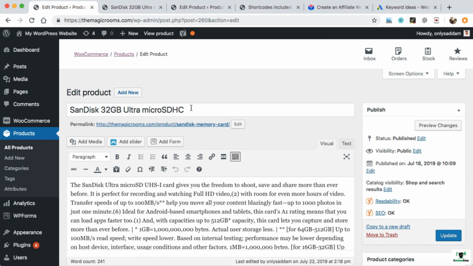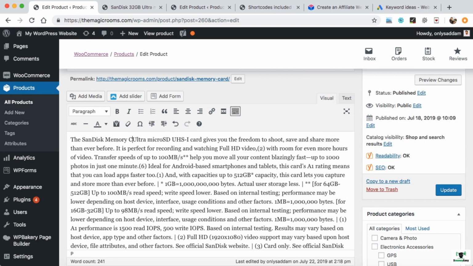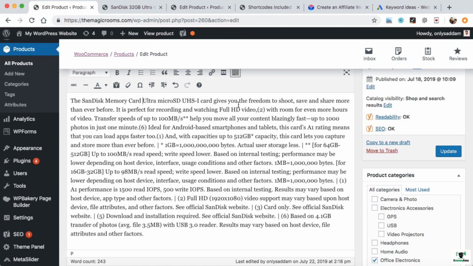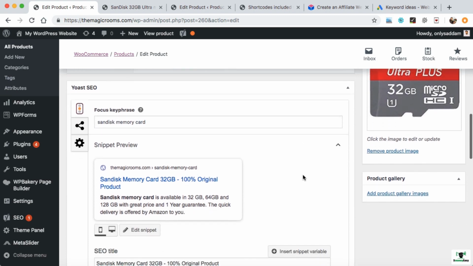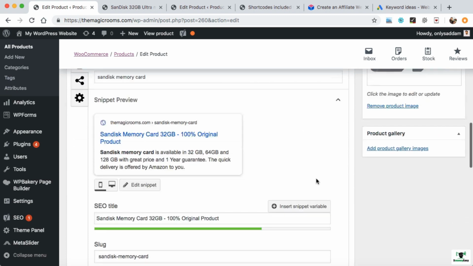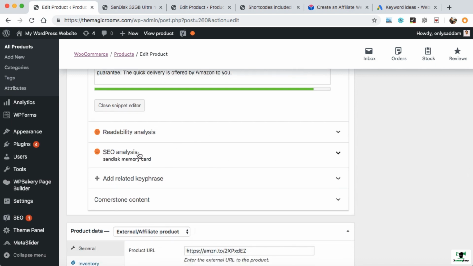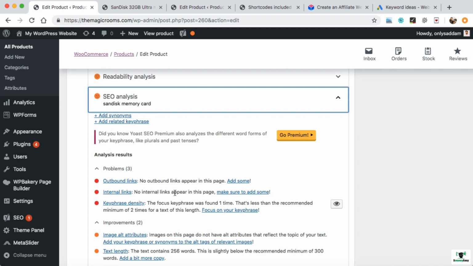For example, we can write over here, and the same we can include in the product description. This SanDisk ultra micro SD, like that. So you can set up the keyword as per the sentence flow. That's all you have to do, and in this way we can fix the on-page SEO of our product. Here you can also see the Yoast SEO analysis by just clicking on this SEO analysis. So it will give you what are the drawbacks still in this product's on-page SEO.